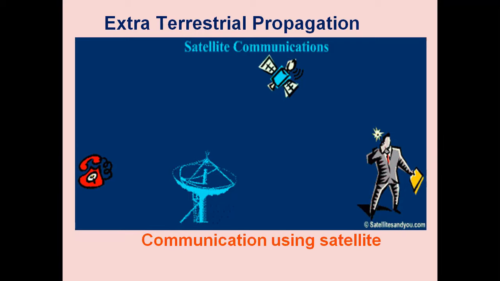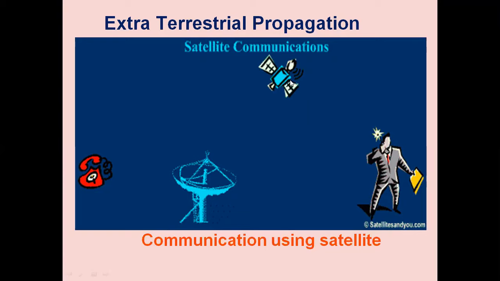In extraterrestrial propagation we are making use of microwave frequencies. Frequencies greater than 1 gigahertz are called microwave frequencies. Those frequencies will be propagated towards the satellite. The main purpose of communication using extraterrestrial propagation is with the help of the satellite. The satellite is to be lifted into the atmosphere.